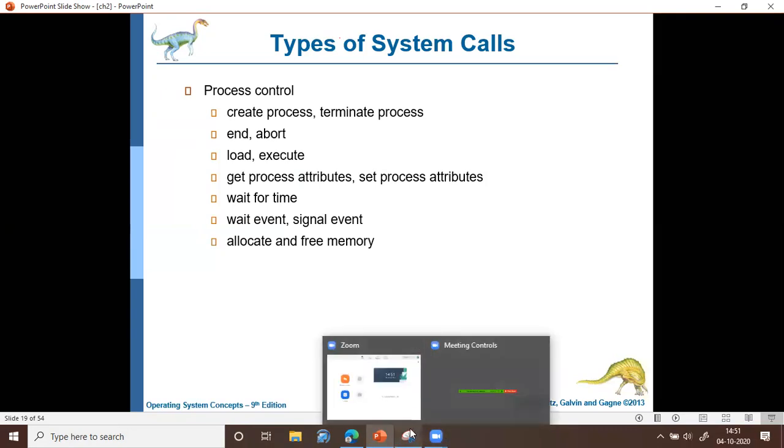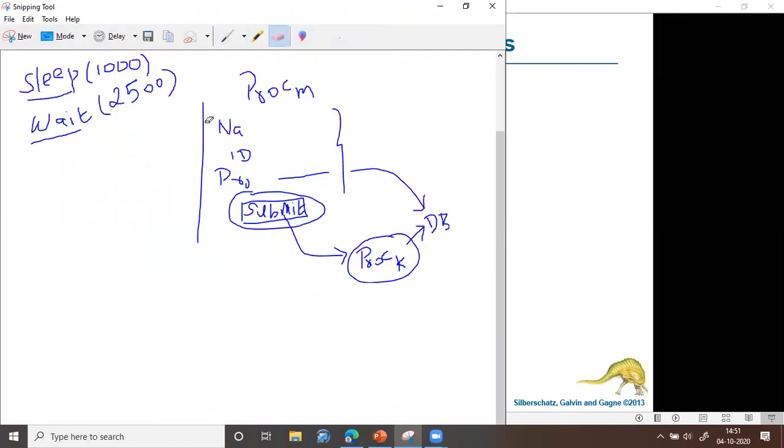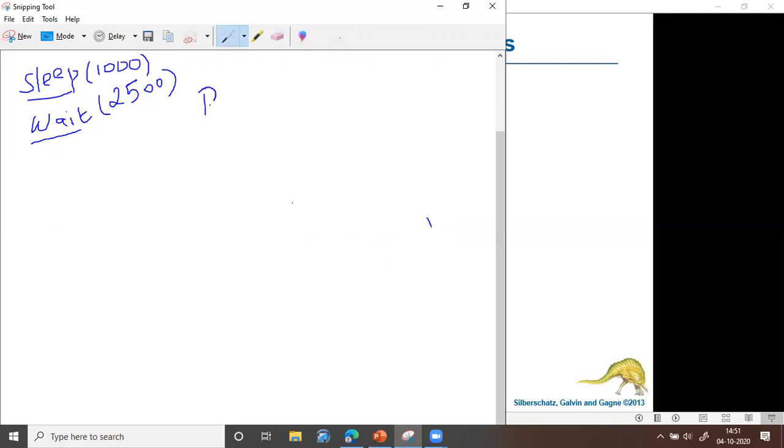If a process terminates abnormally, then what will happen? Assume some process is running in the main memory and that process has terminated abnormally. Abnormal termination means some error has occurred, so this process has terminated. Let us assume process A is executing for a particular time. It starts from this time and it is executing up to this time.